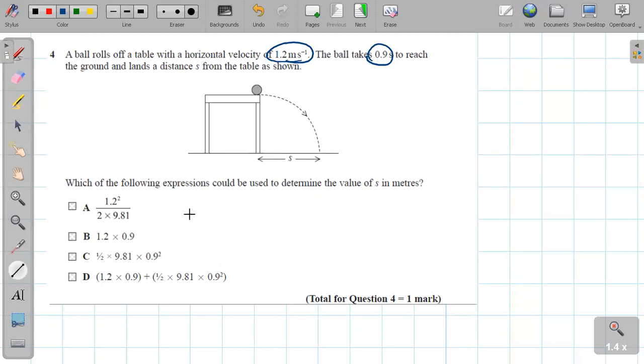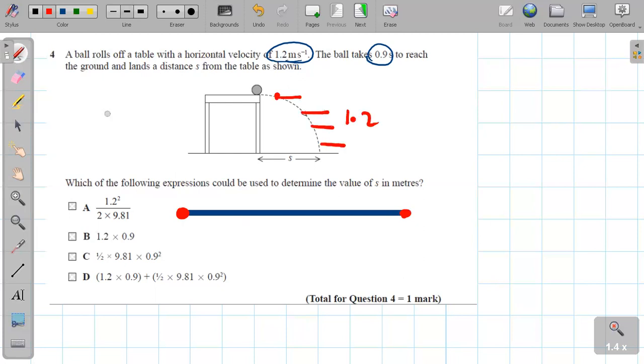So simply an object moving in a linear path, because the horizontal component remains constant at each point. It is going to be the same value, 1.2.